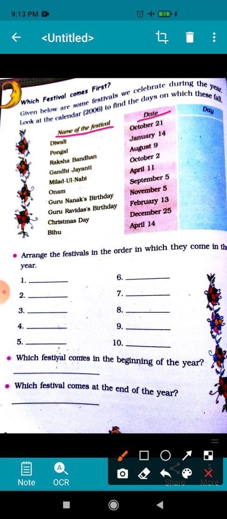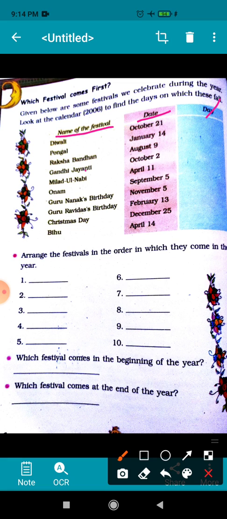Now you have to find out on which day these festivals fall. So first one is Diwali, that falls on October 21st. Now let us see which day comes on October 21st.